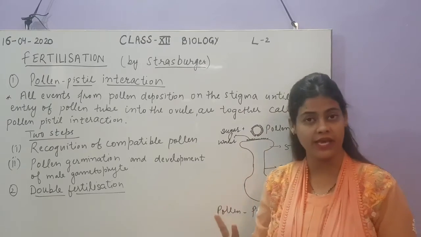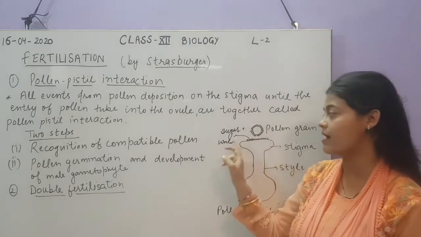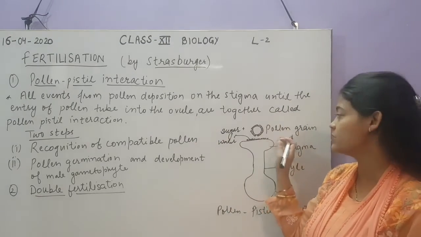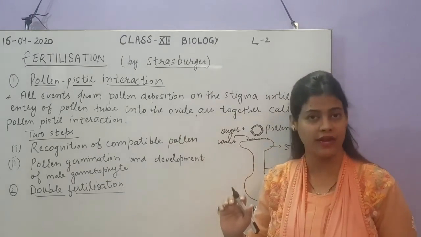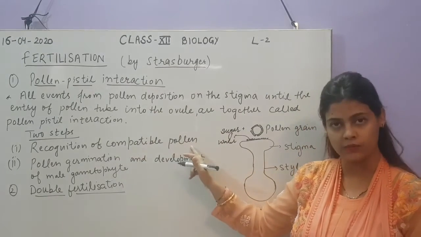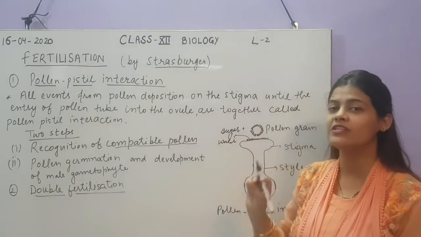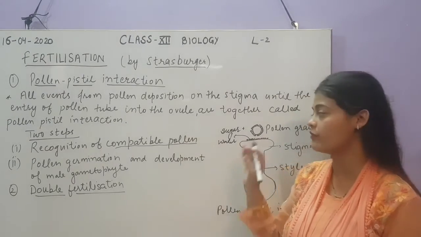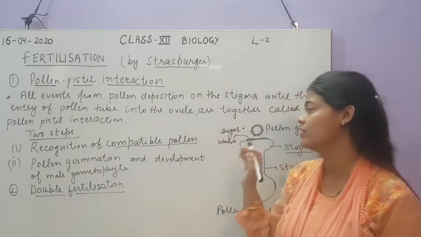Both species should be the same, and that is detected by pollen-pistil interaction due to the sugary substance released by the stigma over its surface. This substance helps the pollen grain find its own stigma. This is called pollen-pistil interaction. Now this happens in two steps. The first step is recognition of compatible pollen, meaning pollen of the same species. The acceptance or rejection of the pollen is decided by the stigma because of this secretion.